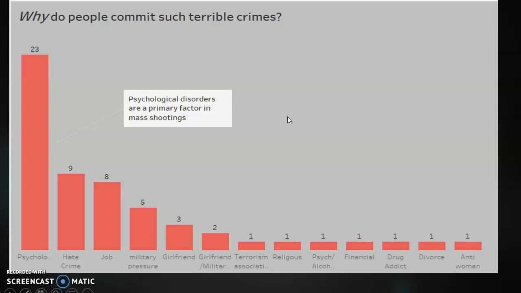Moving on to the reasons why people commit such terrible crimes. This graph represents a number of reasons as represented by the data set. We have psychological disorders, hate crime, and job related stress, just to name a few. The top reason here is actually psychological disorders, with a 23 total count for the number of incidents that occurred. Psychological disorders is the primary reason for these shootings, and can be explained by this data set.